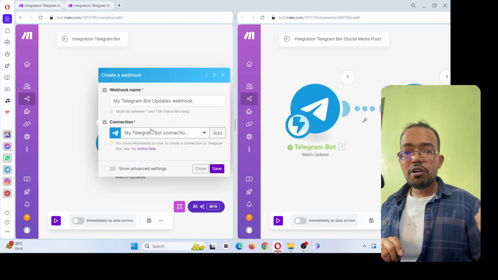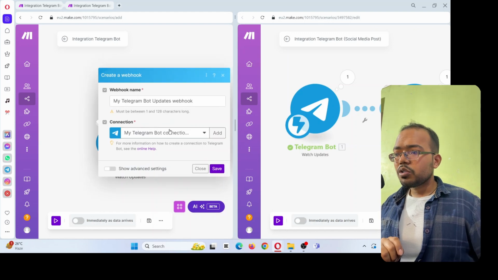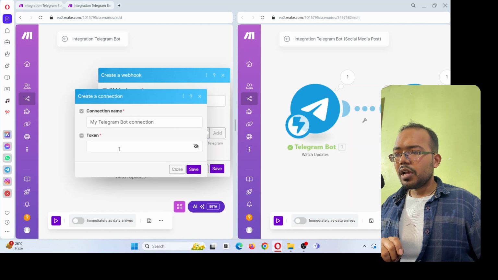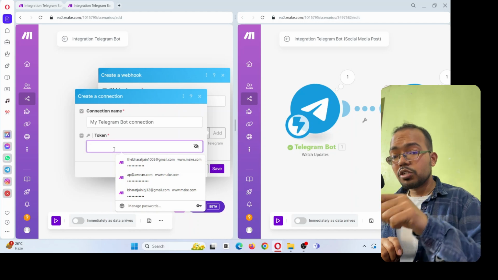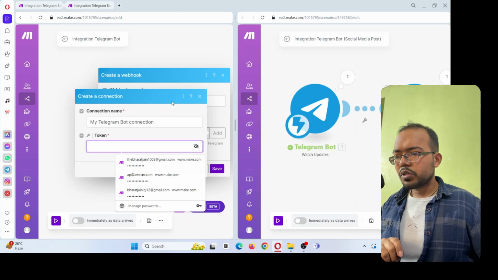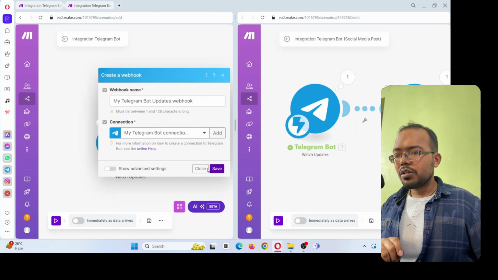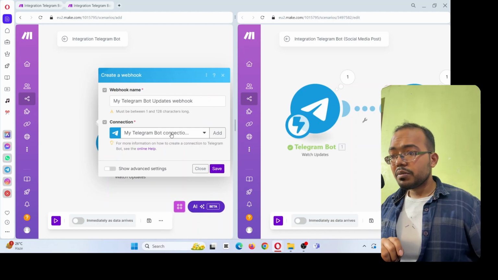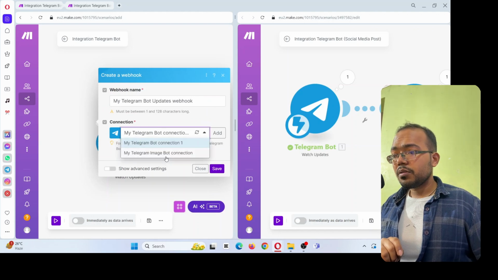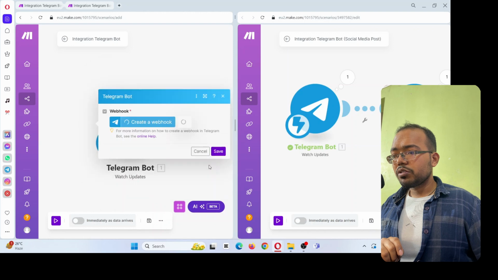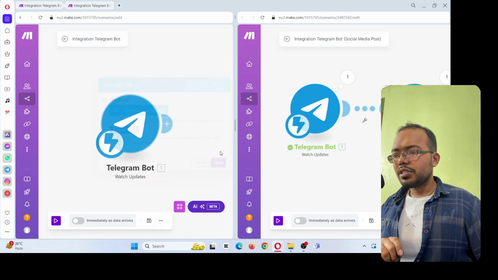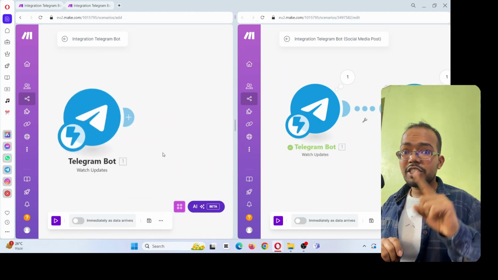Because I already created my webhook, I have the connection over here. But you can click on add and give that API key that you just copied. Then you can save it. I just selected my connection name, then click on save, and save again. Right, so the first step is done.